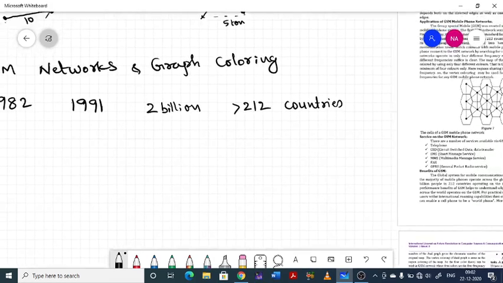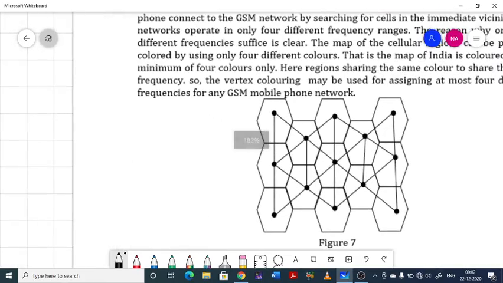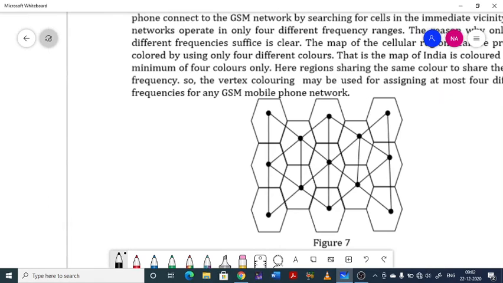See, that we can explain here. They have to identify the region where they have to provide GSM service or GSM networks. They will divide that region into hexagonal regions. So this is the way. Like this they have to divide the whole region into hexagonal shapes.